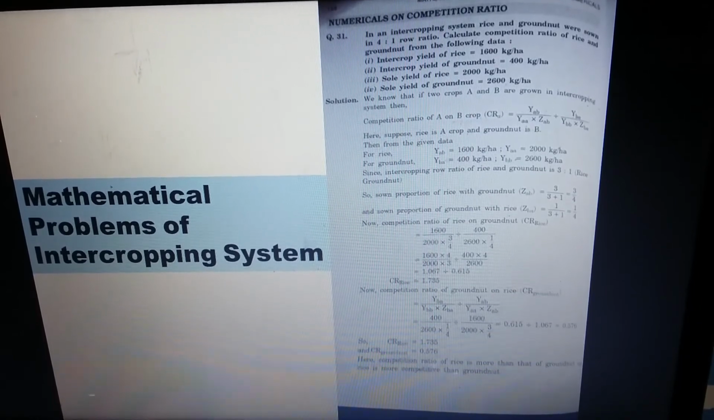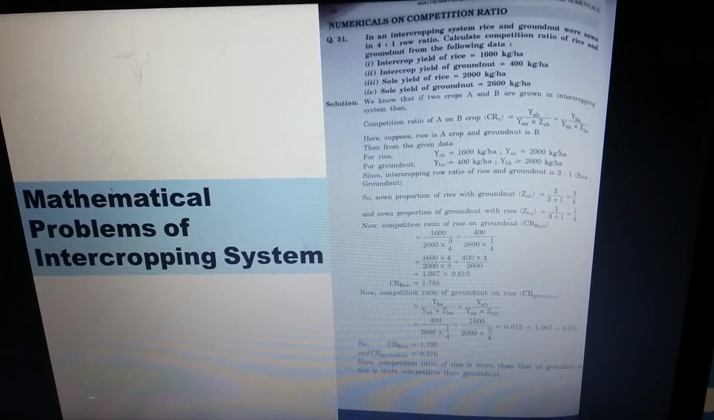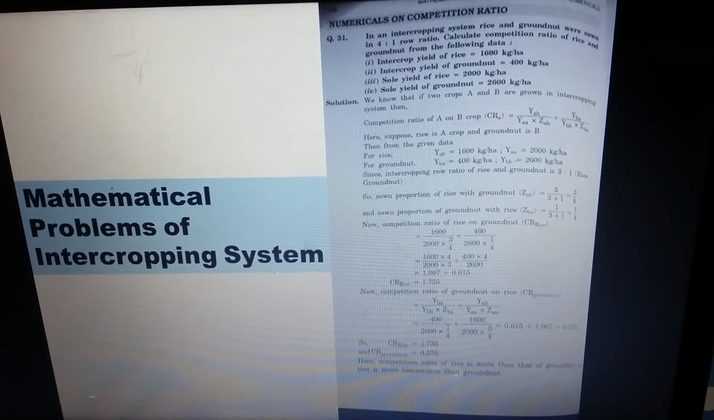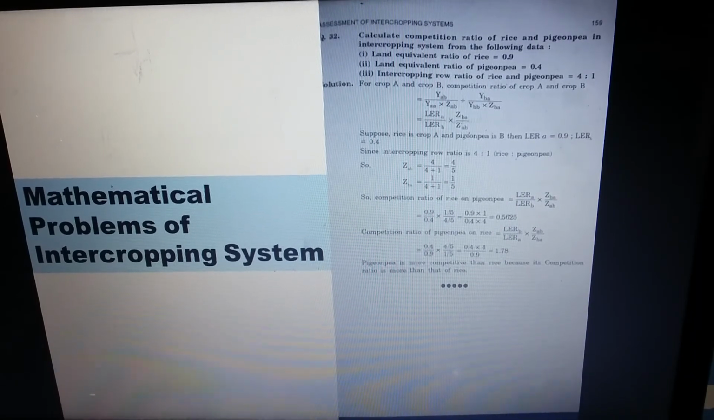So for competition ratio, we have to calculate the competition ratio for rice on groundnut and also for groundnut on rice. So we have to calculate the competition ratio for both crop A and crop B, so that we can compare which competition ratio is more. That means which crop will be the more dominating crop. Just follow me to the next question, that is question number 32, in my next slide.